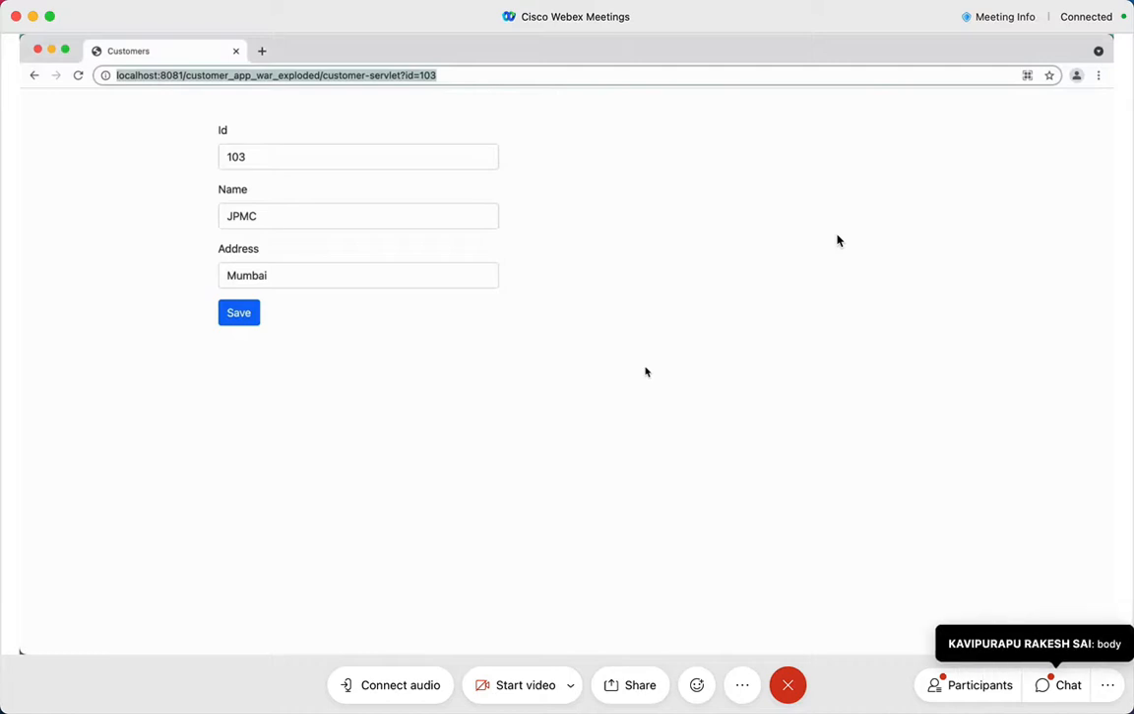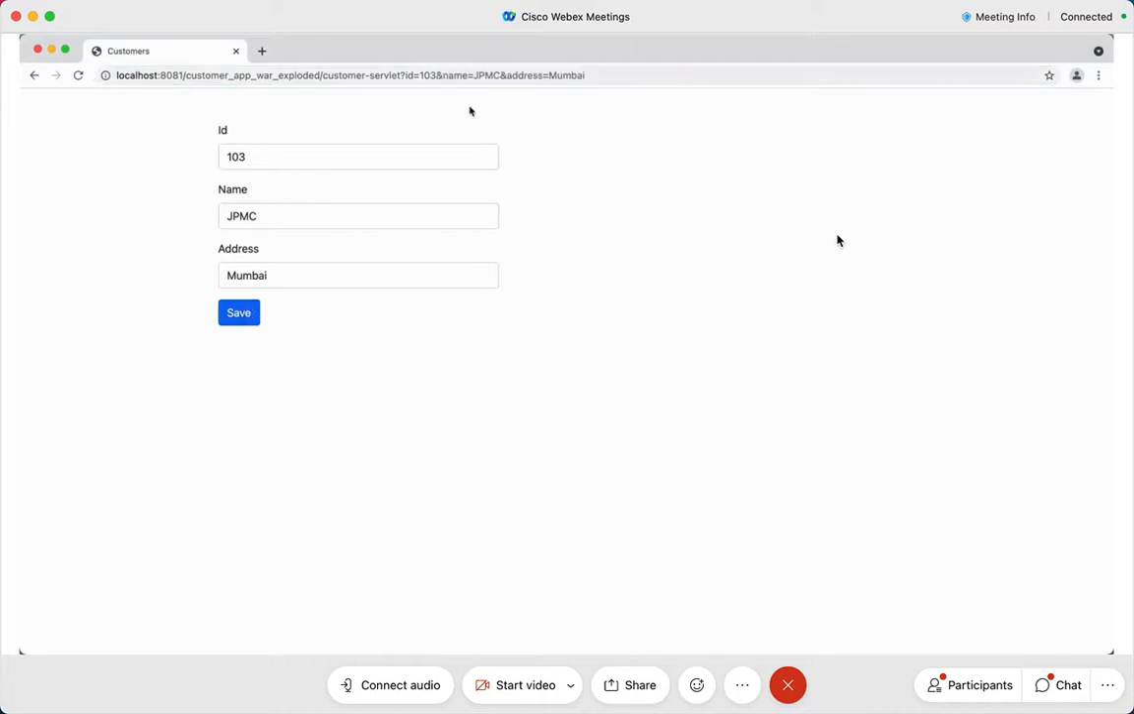Otherwise, if it's a huge form and you don't send it in the body of the request, you will find that the parameters will go here. If I click on save here, you see this 103, names equal to GPMC, address is equal to Mumbai. You can see this here, right? It goes here. I don't want this. Maybe the form is big, and this is not the way to do it. When you want to send the data to the database, and especially forget about the database, even if you've got some kind of form data, it is supposed to go in the body of the request. All right, hope you're getting the point.